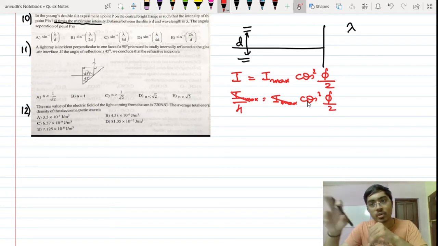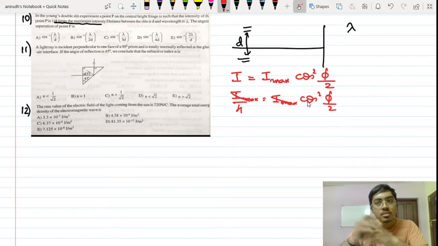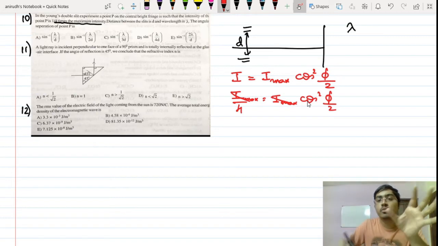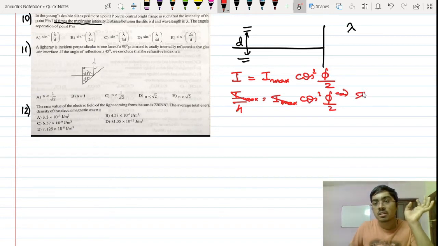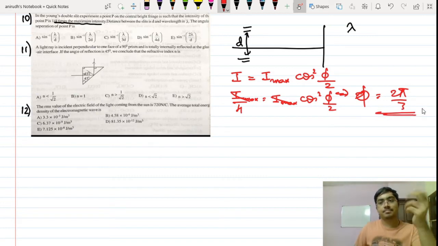I have taken the square to the other side, so it becomes root. So cos phi by 2 is equal to 1 by 2. That means phi by 2 is equal to pi by 3. So phi is equal to 2 pi by 3. Right? Okay. Now we will talk about that particular basic equation which you have been learning over there.